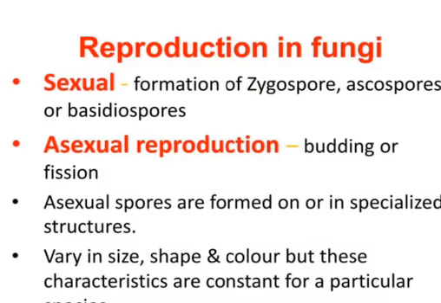While speaking about reproduction in fungi, there is asexual and sexual reproduction. Sexual reproduction can occur by the formation of zygospore, ascospore, or basidiospore. Asexual reproduction is by budding or fission. The asexual spores are formed on or in a specialized structure. They vary in size, shape, and color, but these characteristics are constant for the particular species.